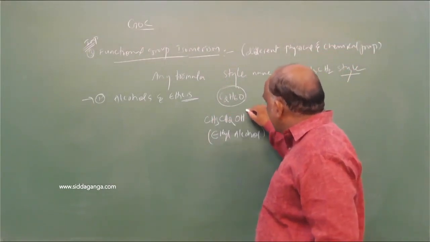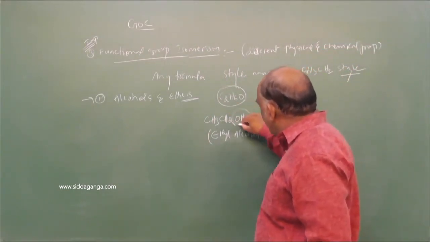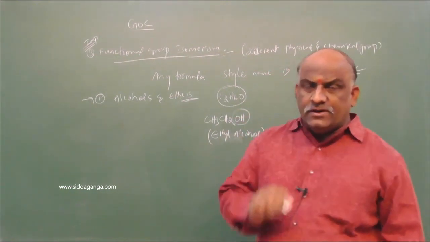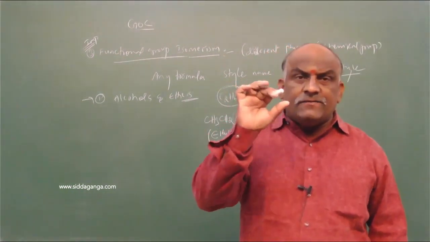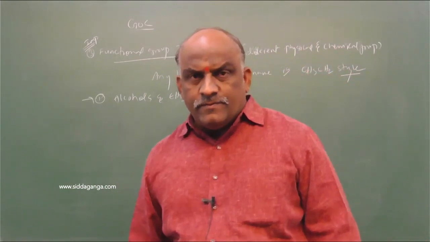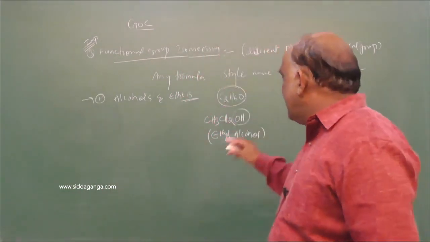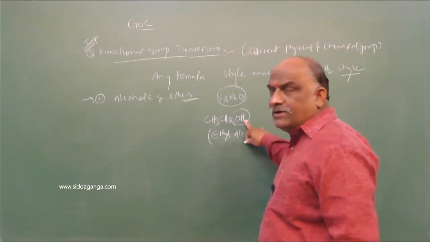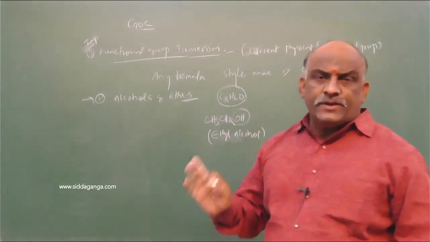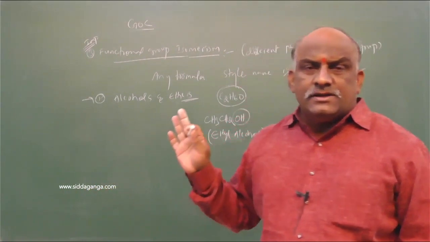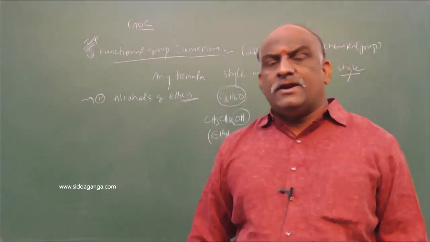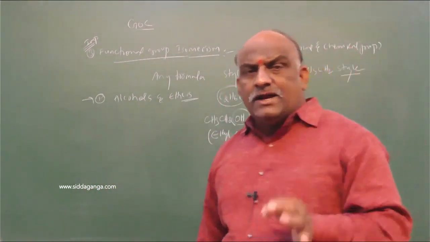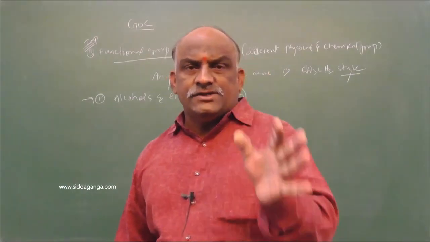Here, what is the functional group? OH is the functional group. Separate one hydrogen from that functional group, and add this hydrogen to the adjacent carbon. That is the only technique. You focus on the hydrogen atom which is present on the functional group.